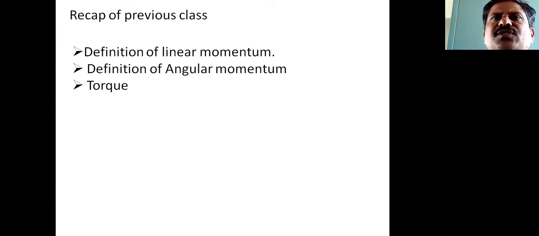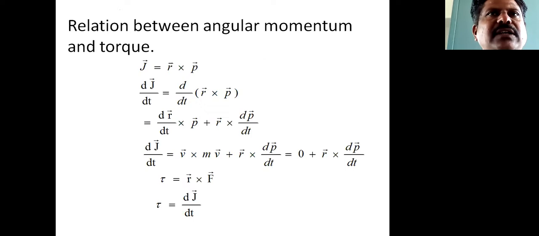And torque: tau equals dJ by dt. Therefore, the time rate of change of angular momentum of a particle about a fixed point is called torque. So here our concept is the relation existing between torque and angular momentum. Let us obtain the relation between torque and angular momentum. Okay.